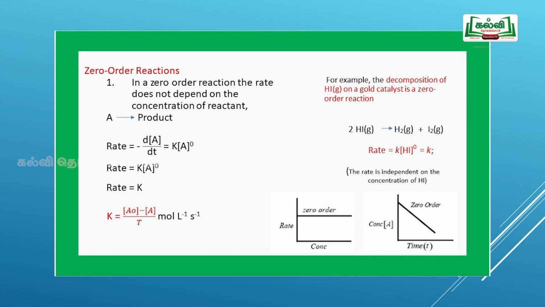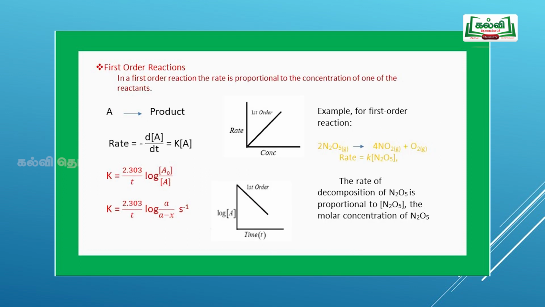If you plot a graph of rate versus concentration for a zero order reaction, it is independent of the initial concentration of the reactant. If you plot a graph of concentration versus time, it gives a straight line with a negative slope. Next we shall move towards the first order reaction.